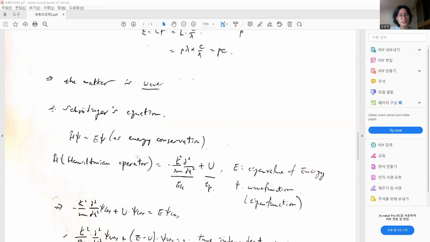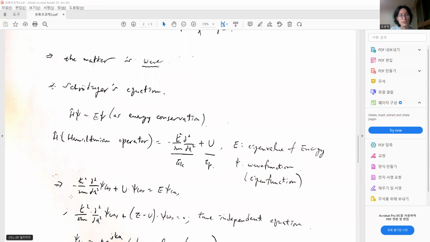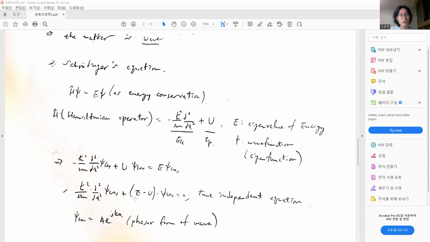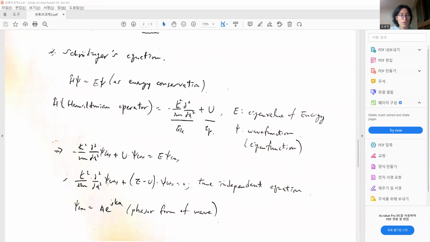So this Schrödinger's equation can be re-expressed by this formula, and this can be re-expressed again by h bar squared over 2m multiplied by d squared over dx squared psi(x) plus E minus U multiplied by psi(x) equals 0.